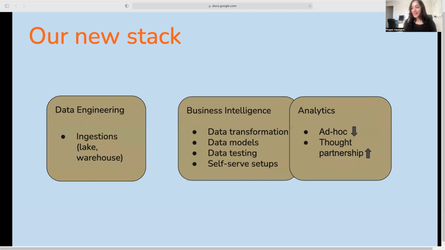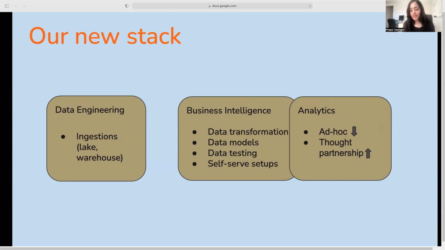So with all that I talked about, where are we today? In terms of our data organization, we now have a new function. We call this business intelligence. Now, this function does data modeling, data transformations, testing, and self-serve setups. This team works very closely with analytics.